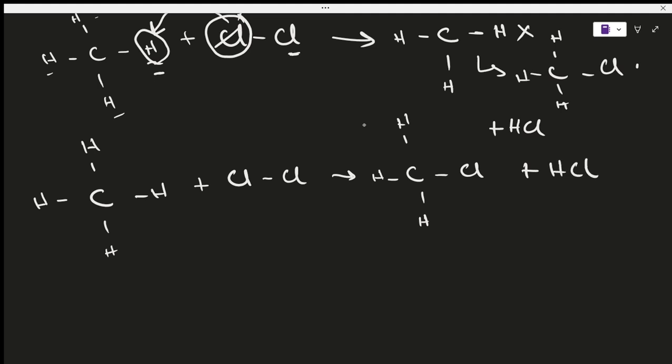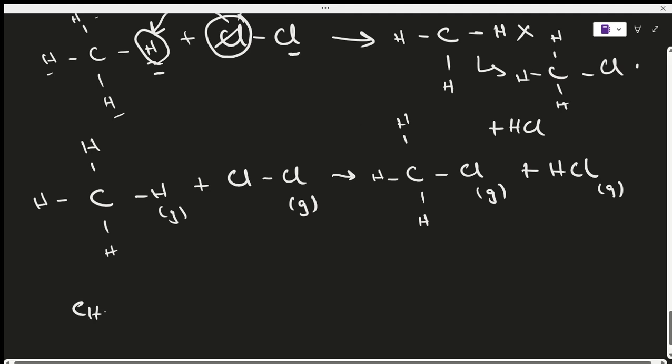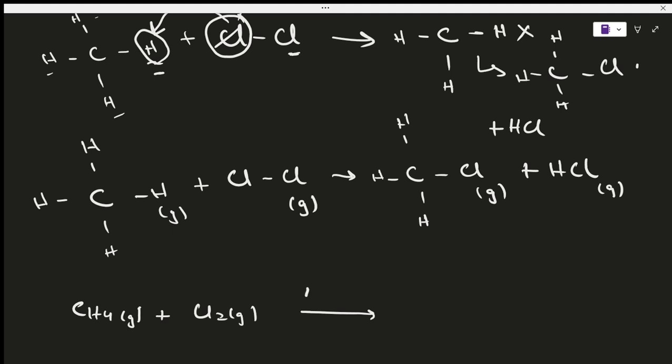In this reaction, you need to know all the reactants and products are in a gaseous state. The overall equation is CH4 in gas, chlorine in gas, and one more thing: this reaction proceeds under UV light. It cannot happen without the UV light.